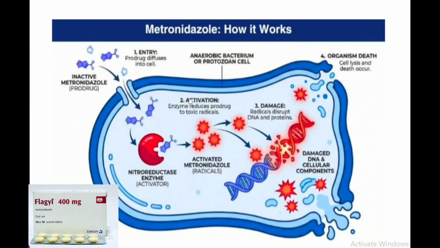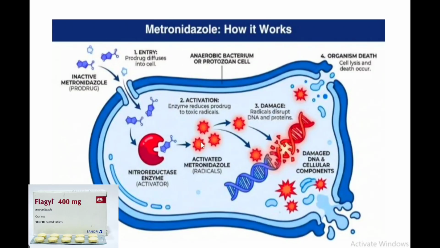Then the prodrug becomes activated. When it enters the susceptible cell, the prodrug is activated because the reduced form of ferredoxin transfers the electrons to the nitro group of the drug and immediately the nitro group of the drug becomes active. Then it releases toxic radicals.